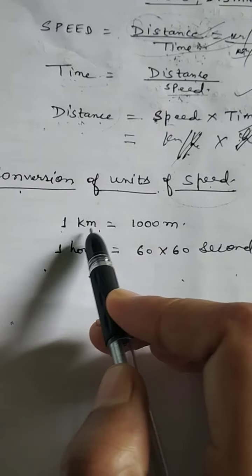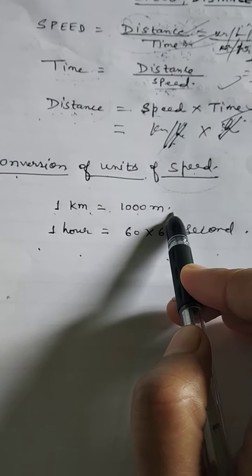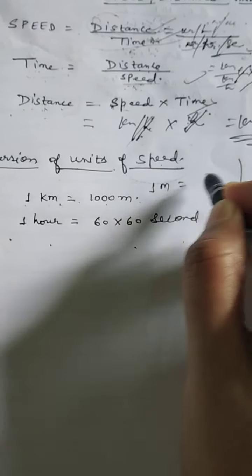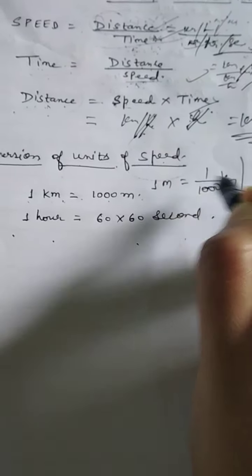Look at here. We know 1 kilometer is equal to 1000 meter. You know this? So 1 meter will be equal to 1 by 1000 kilometer.